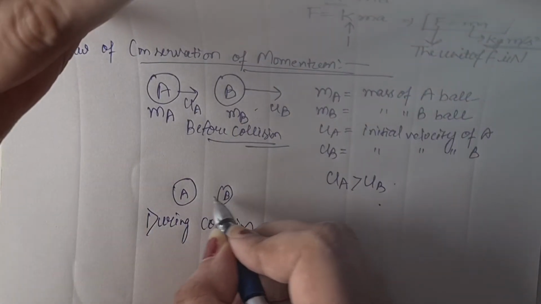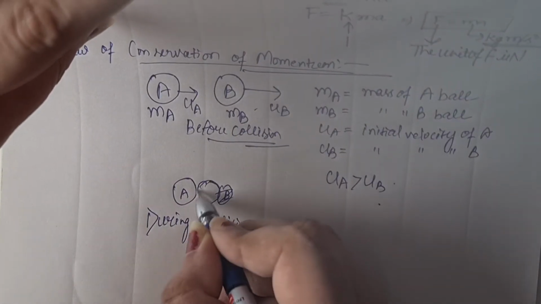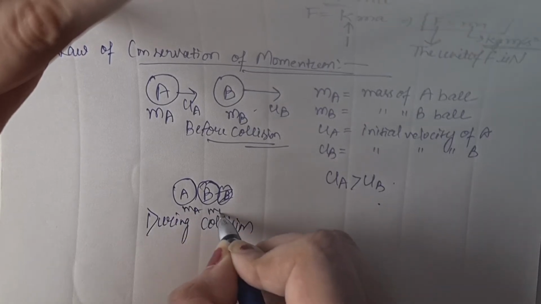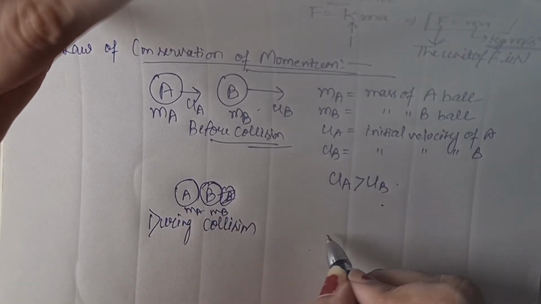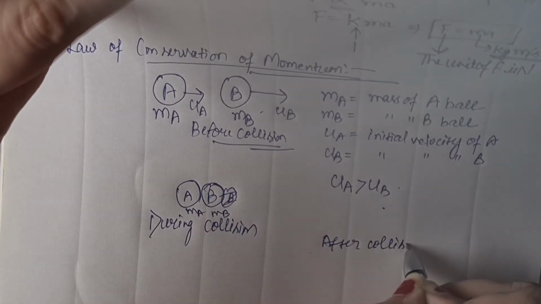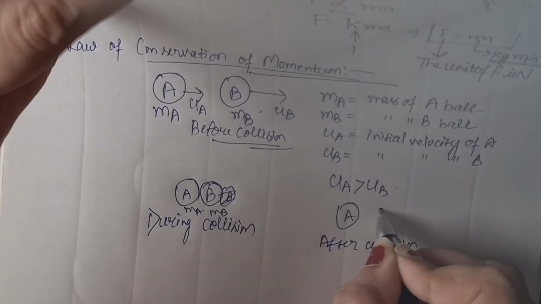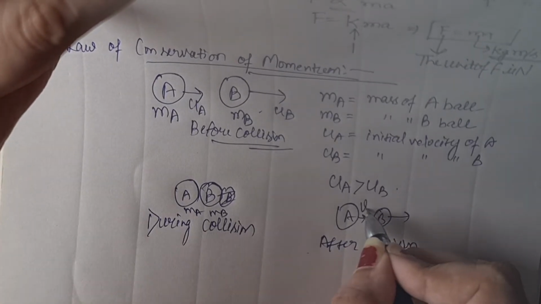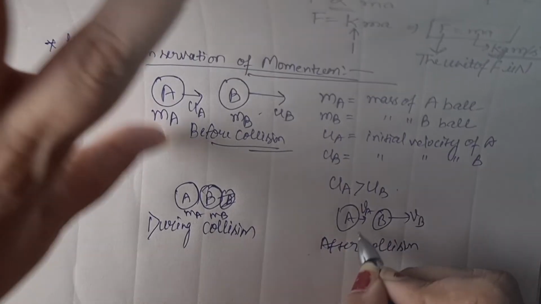का क्या डायग्राम होगा? Two balls are there, A and B, and they collide. It's like this, right? So it is MA, it is MB, collide हो गए, and after collision this one is A, this one is B. अब इनकी क्या हो गई? velocities change हो गई. ये हो गया VA, ये हो गई VB, right?